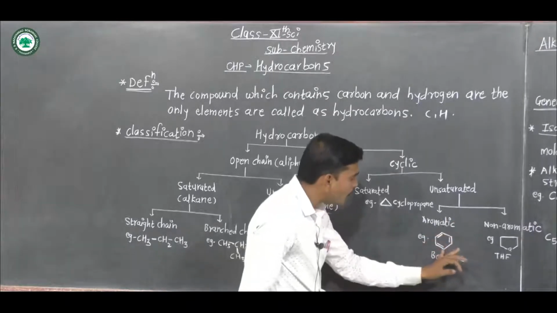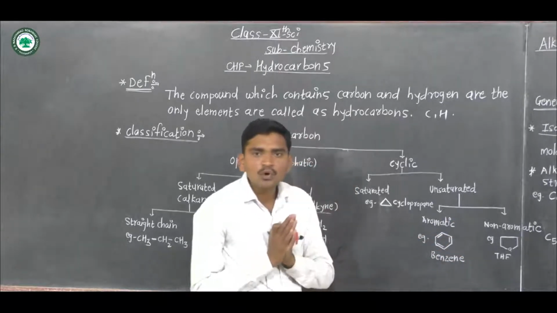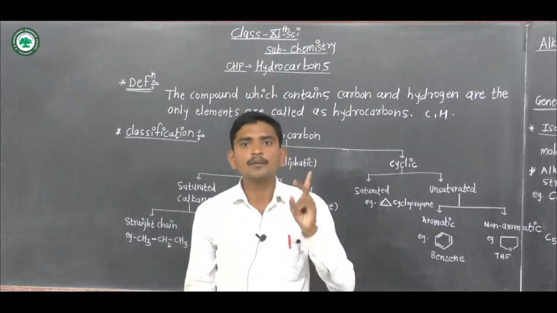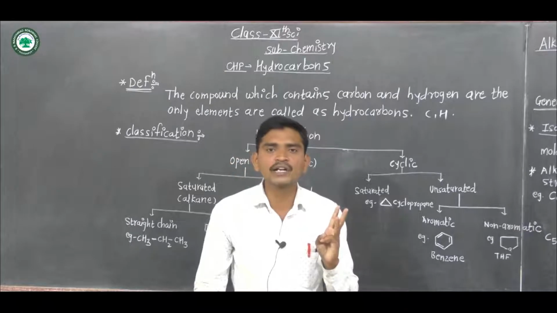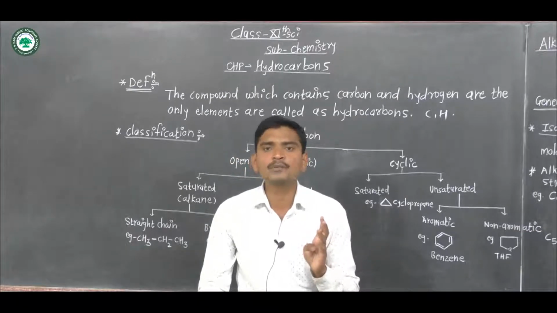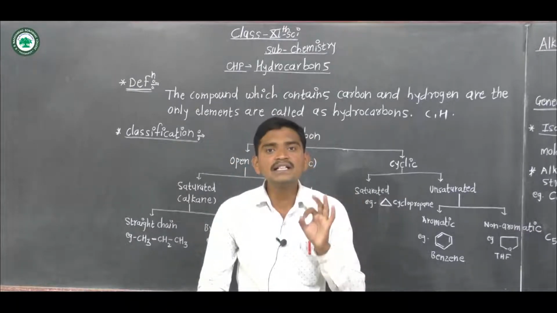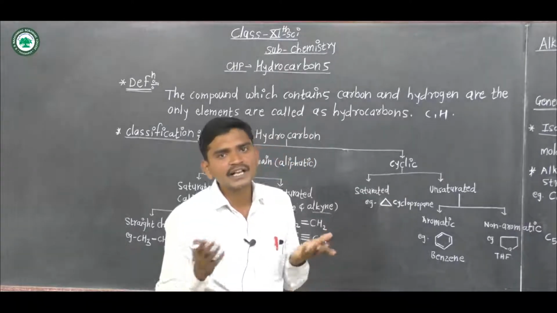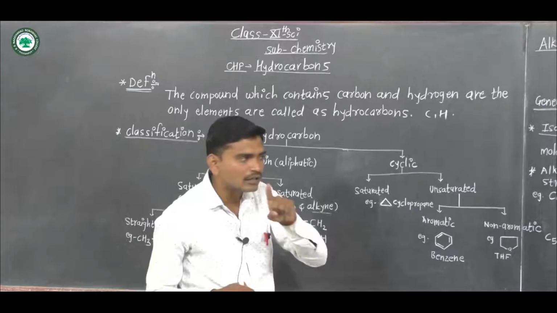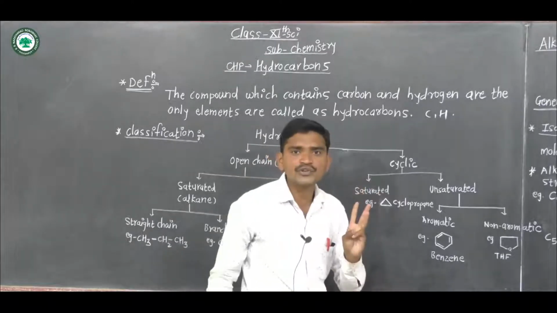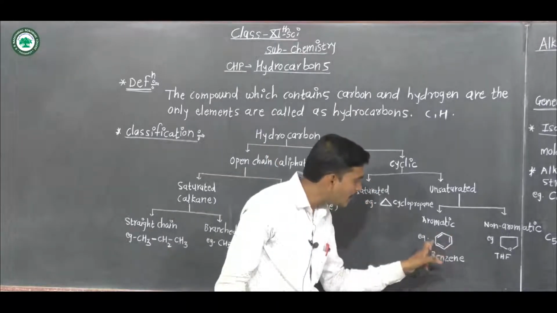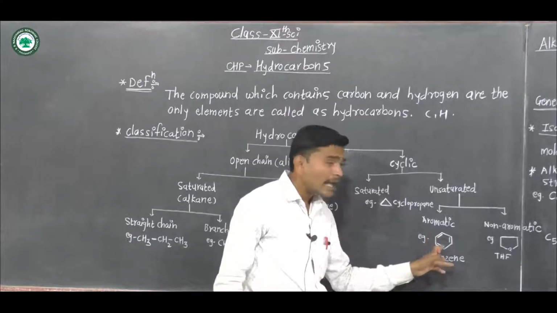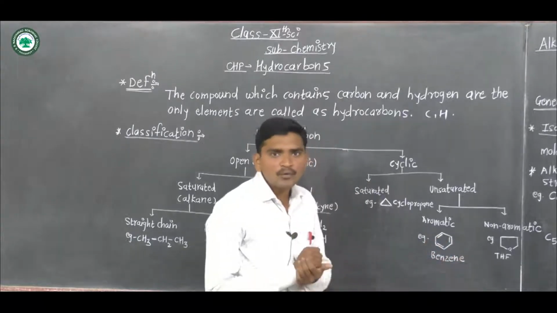But this is aromatic. Aromatic means what? According to Huckel's rule, any cyclic, planar, fully conjugated compound containing 4n plus 2 pi electrons is said to be aromatic. Cyclic means carbon-carbon bonds are attached to each other in a cyclic manner. What is meant by fully conjugated?